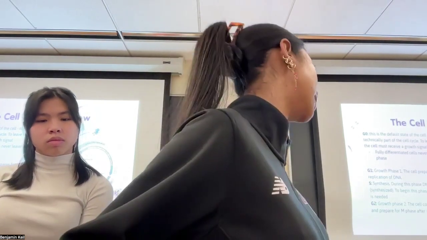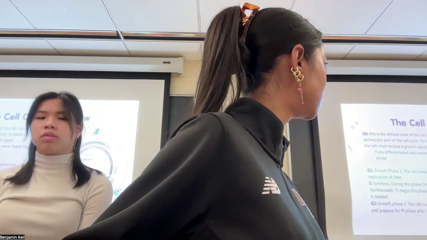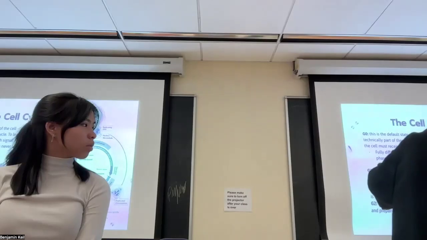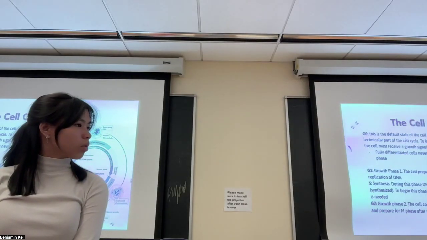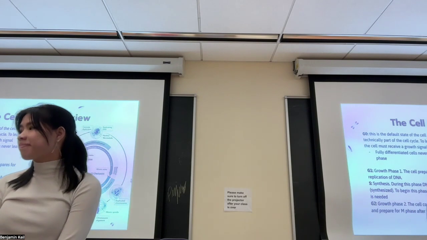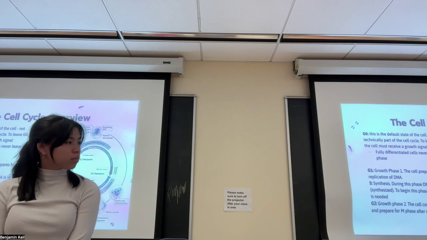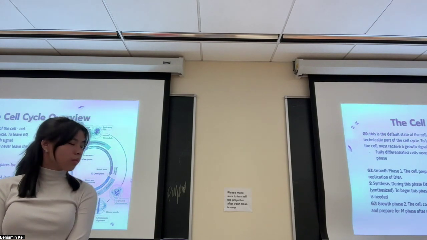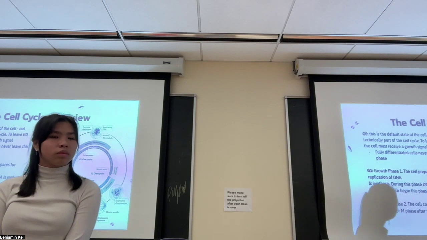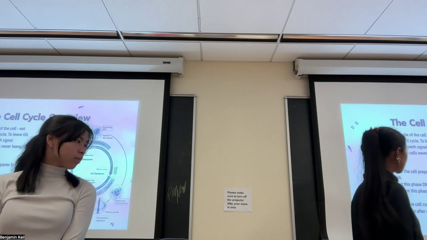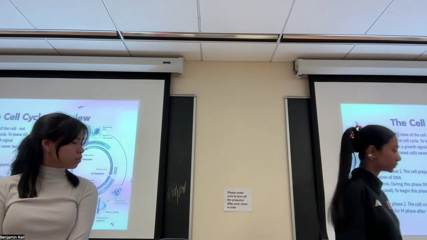G2 phase, which is called growth phase 2, the cell continues to grow and prepares for M phase after replication. If you look at the image, it goes from G0 to G1, and then the G1 checkpoint. Then it goes to S phase, DNA replication, and then it goes back through this whole phase, as you can see there. And those are the checkpoints. G1 is a checkpoint, to make sure that everything is put together and compact.